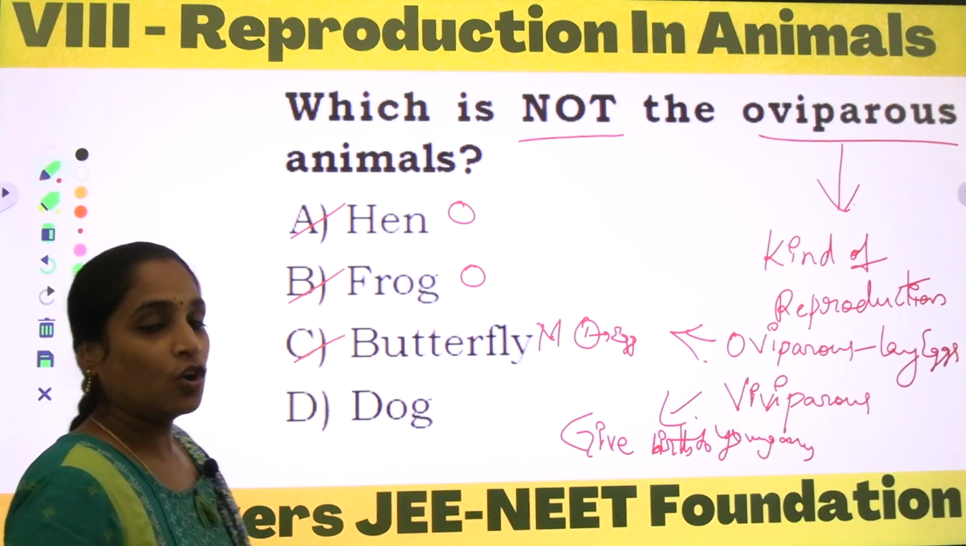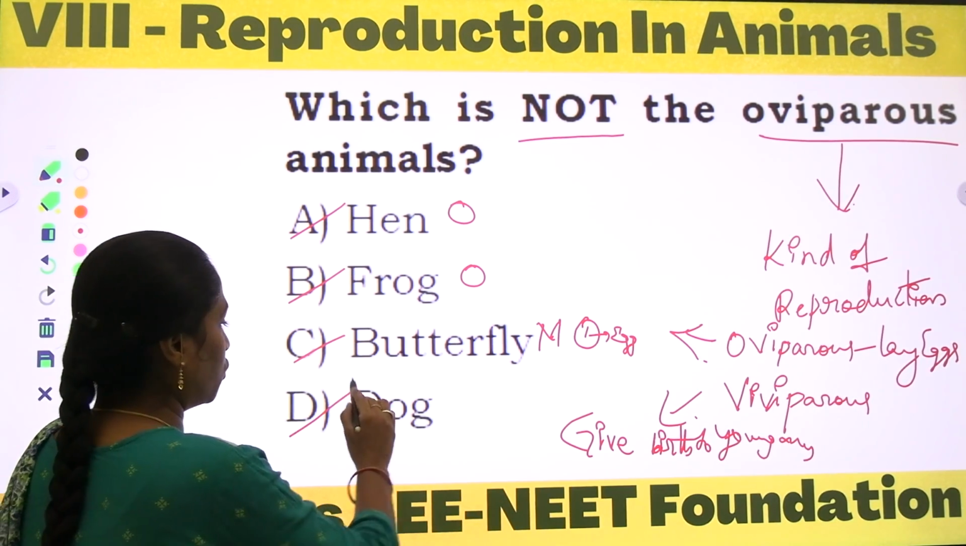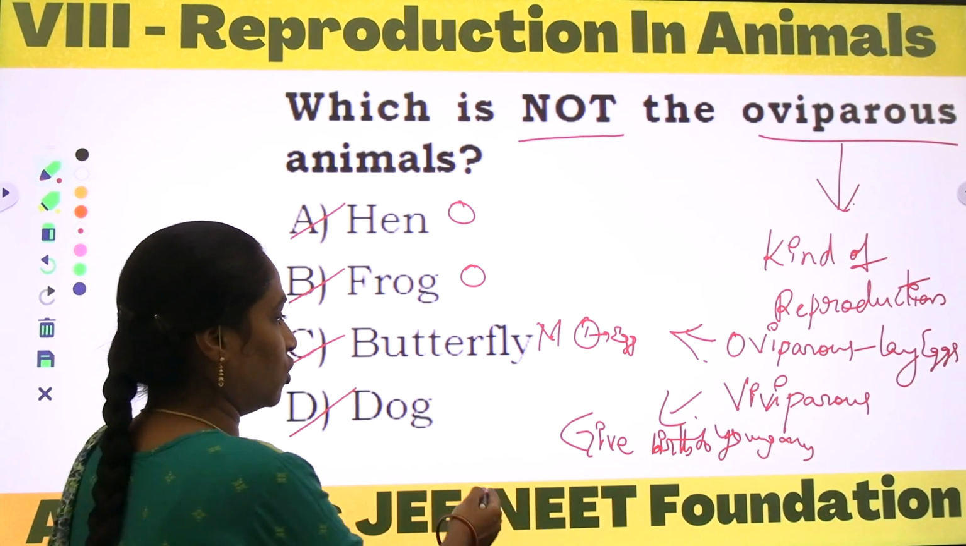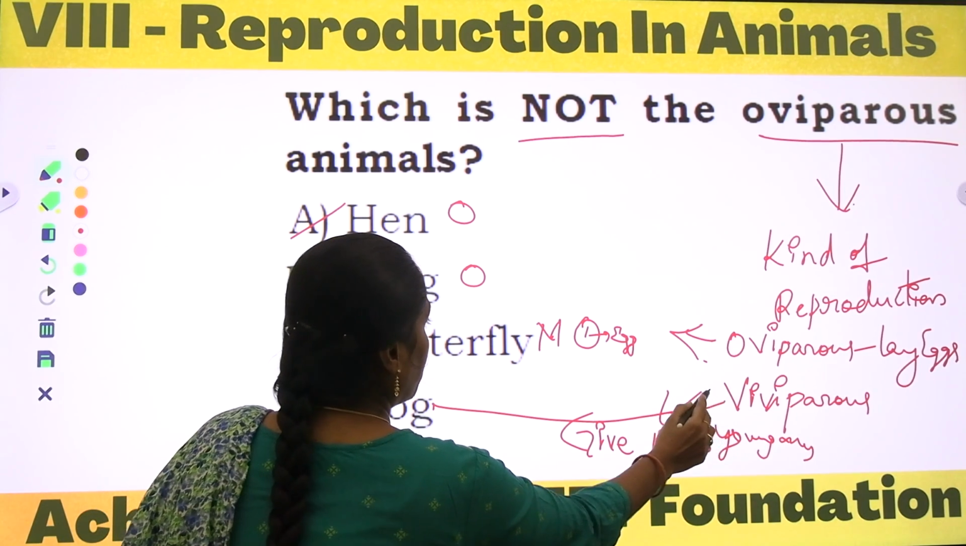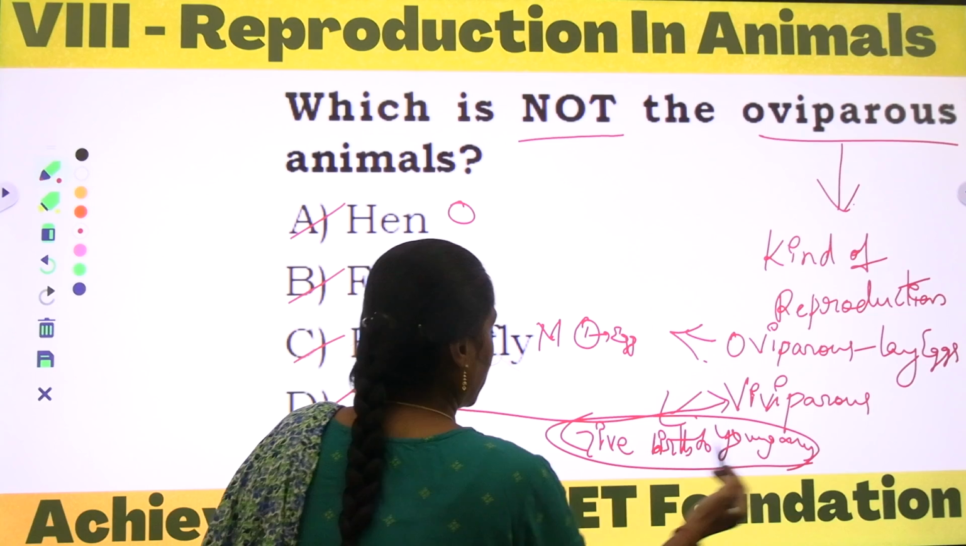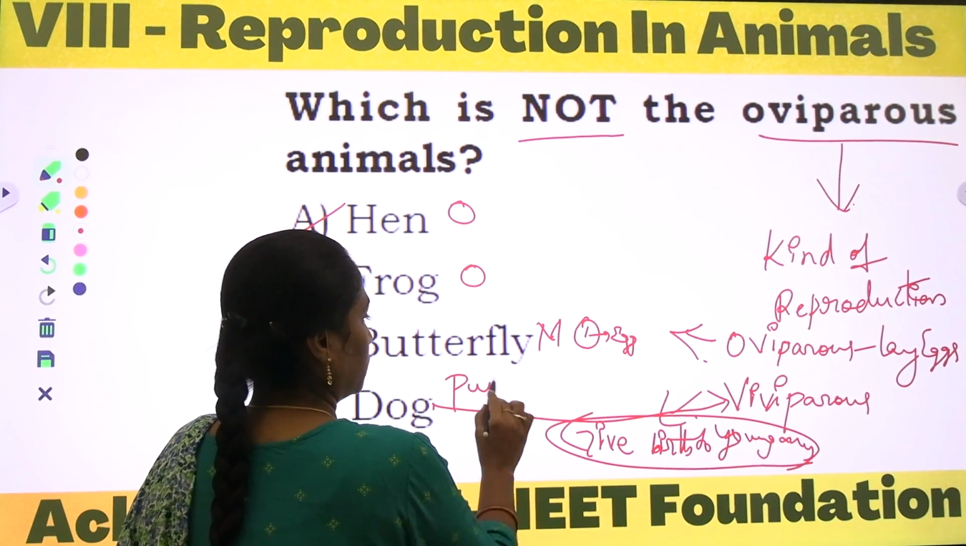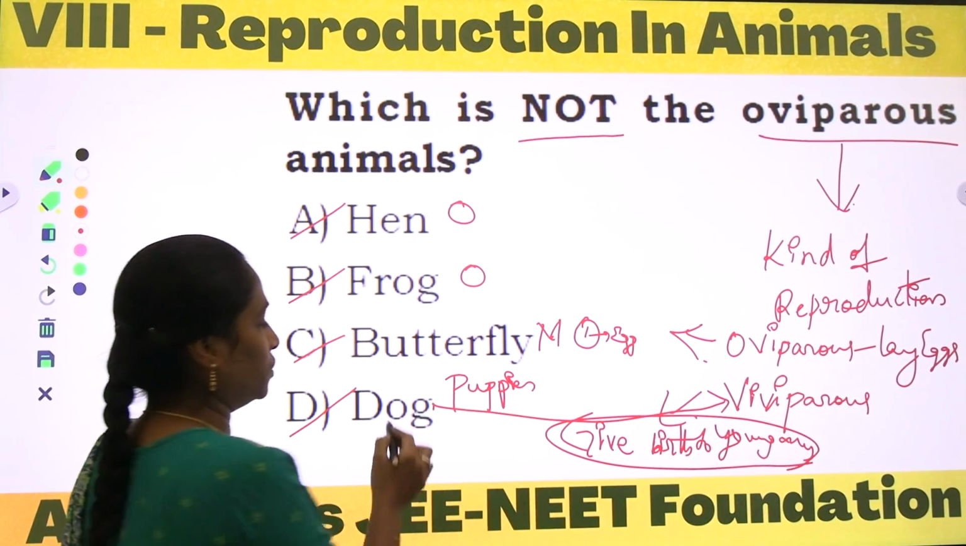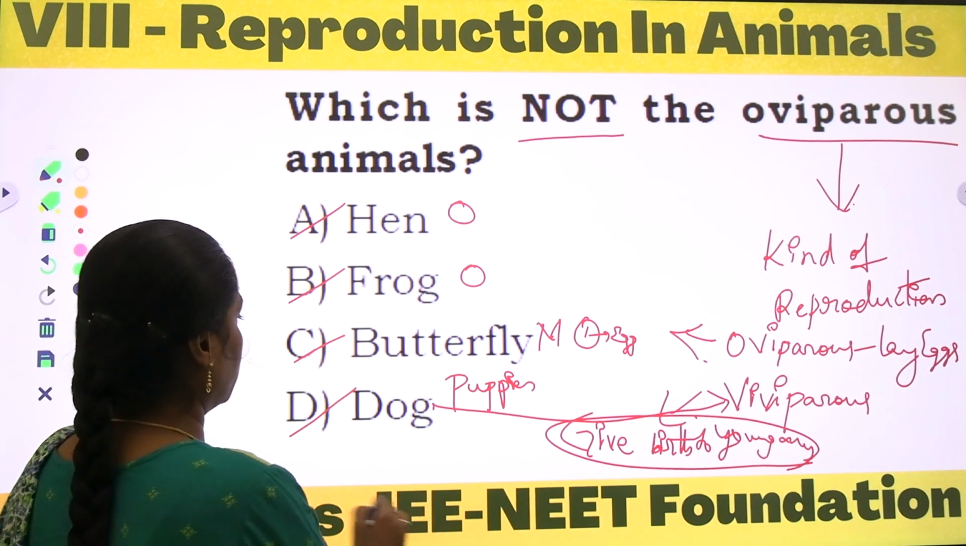Okay, and coming to option D, dog. So dog will be the correct option. Why? Because it's a viviparous organism. Why? Because a dog gives birth to young ones called puppies. Okay, so option D will be the correct one, right?